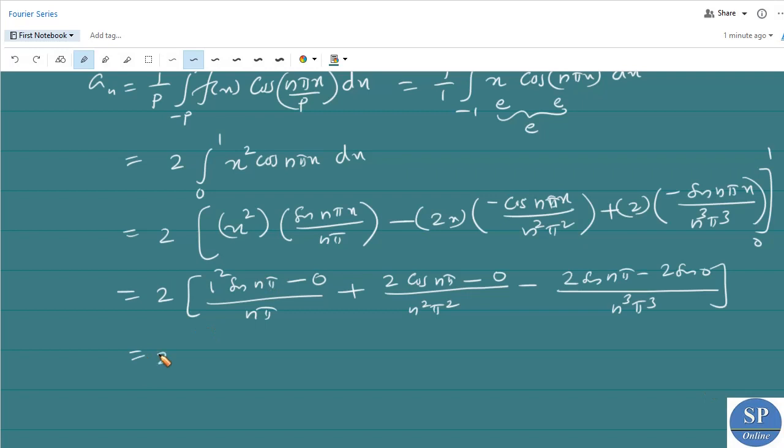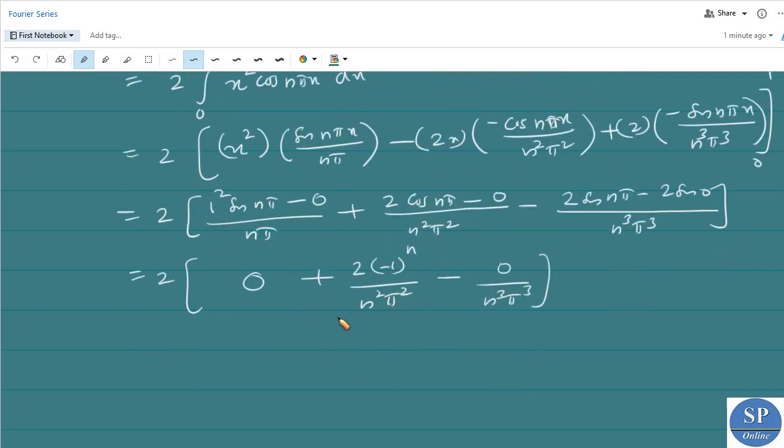So this is equal to 2 into 1 square sin n pi. Sin n pi is 0, so we have 0 minus 0 divided by n pi, so this is 0 plus 2 into cos n pi is minus 1 to the power n, minus 0, divided by n square pi square, minus sin n pi is 0 and sin 0 is 0, so again 0 by n cube pi cube. So we have 2 into 2, that is 4 into minus 1 to the power n divided by n square pi square. This will be the required coefficient an.